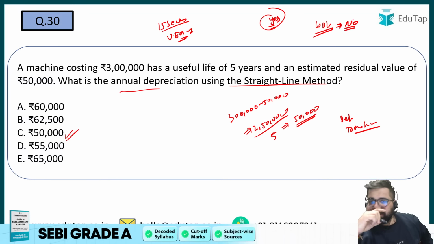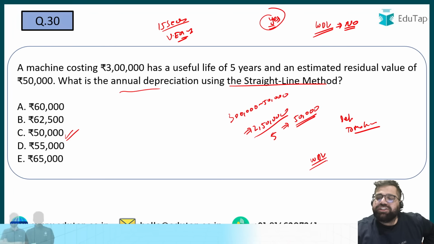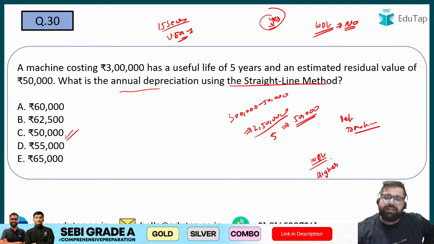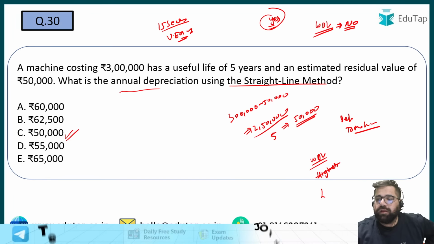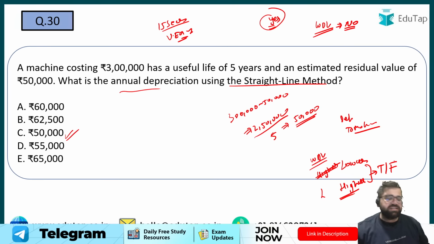Now tell me whether this statement is true or false. In written down value method, in initial years, the depreciation will be lower, and in the later years, the depreciation will be higher. Is this statement true or false? Just let me know the answers in the chat box.